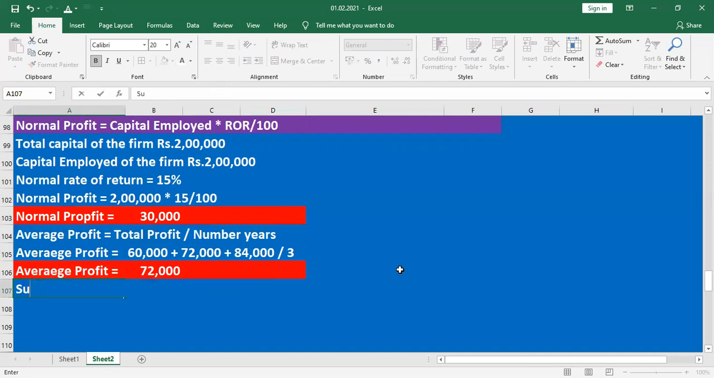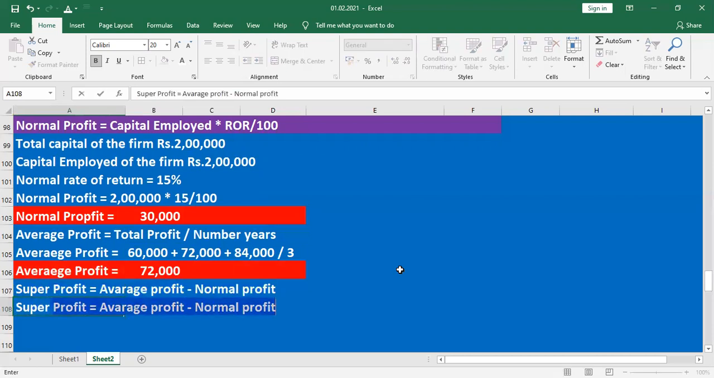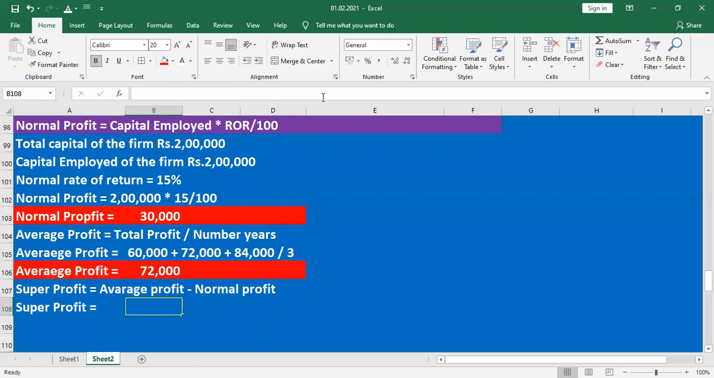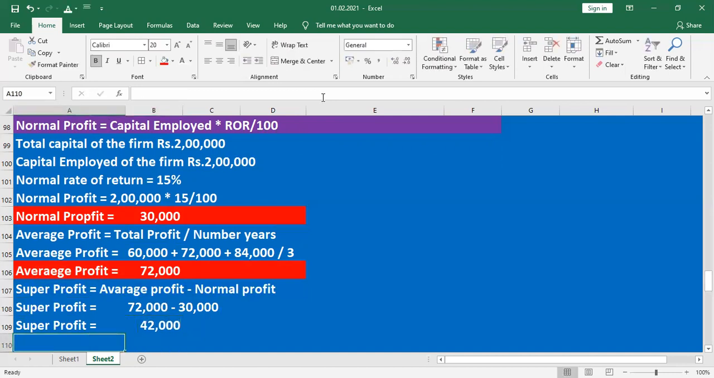Then super profit. We know the formula, right? What is super profit? Super profit is average profit minus normal profit. Average profit we just now found out is 72,000, minus normal profit 30,000. So super profit is 72,000 minus 30,000, that is 42,000.